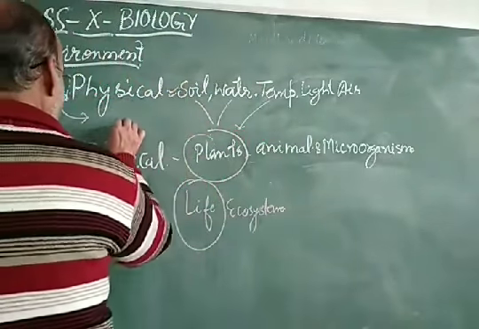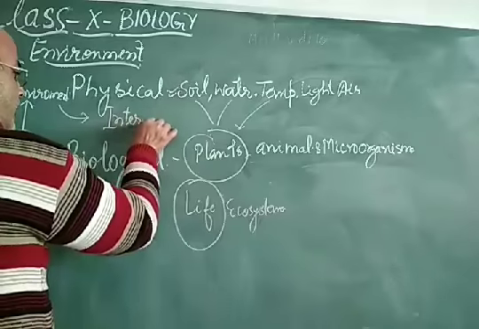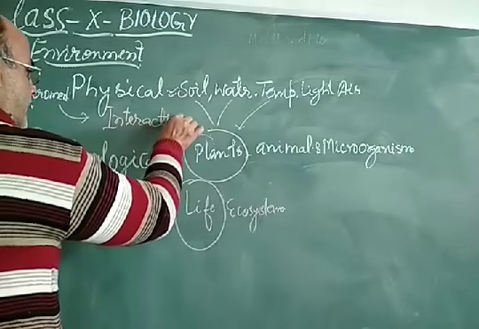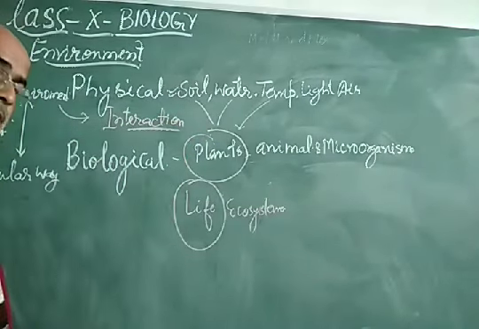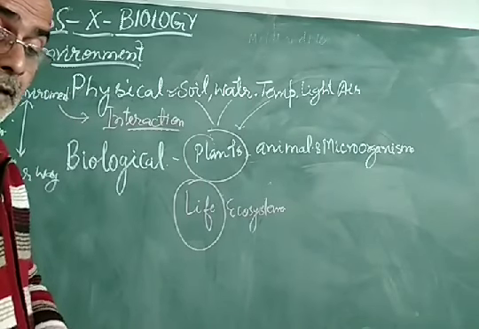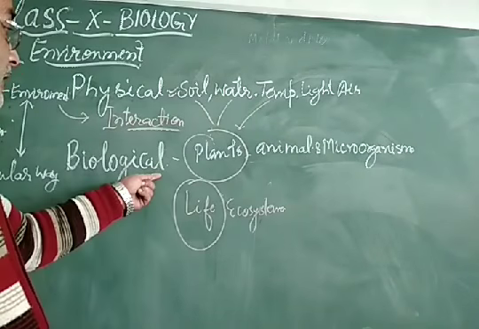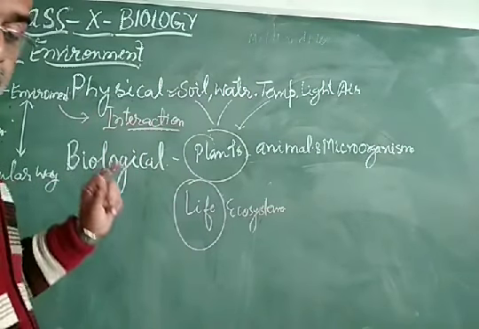Interaction between these components, abiotic and biotic, is called an ecosystem.